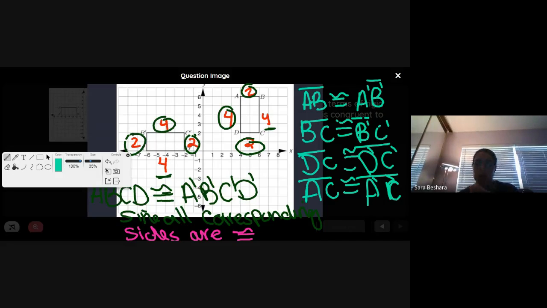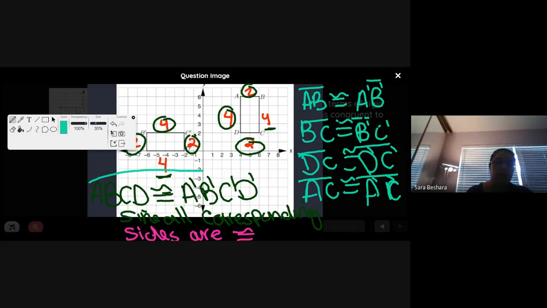Okay. You can type in the answer that you want, but this is just a general idea of how it looks like. This right here is what a congruency statement looks like, and this right here is the corresponding sides of the congruency. We don't have to write the angles because it's a rectangle, but in a triangle or anything like that, it's good to write the corresponding angles too, but they should be equal.